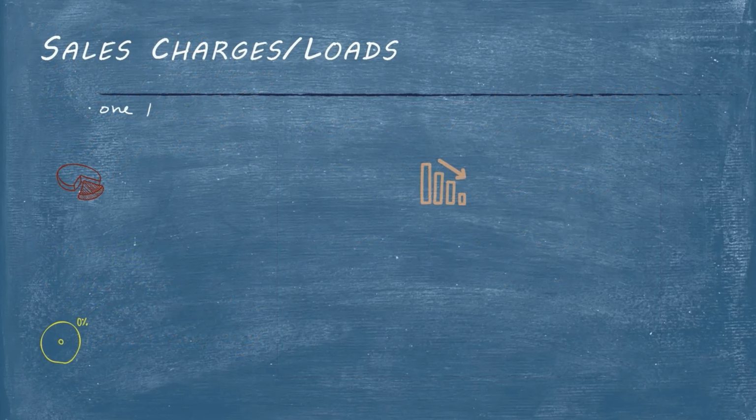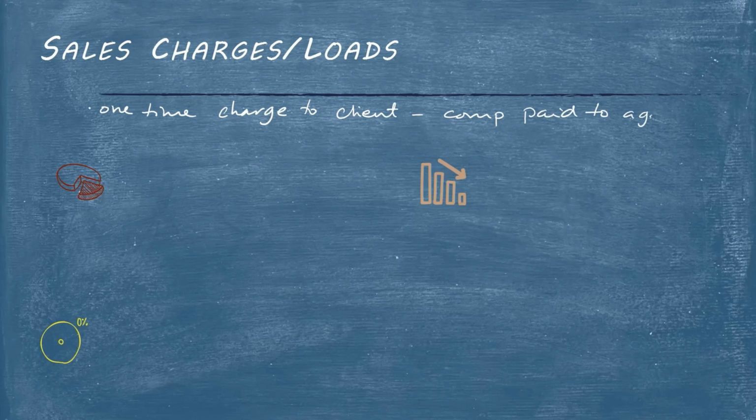Sales loads or charges are a one-time charge that the client pays, and basically this is the compensation that is paid to the agents or yourself. So this is how you are personally getting paid. And there are three different types of sales charges or loads. They're exactly the same as mutual funds.